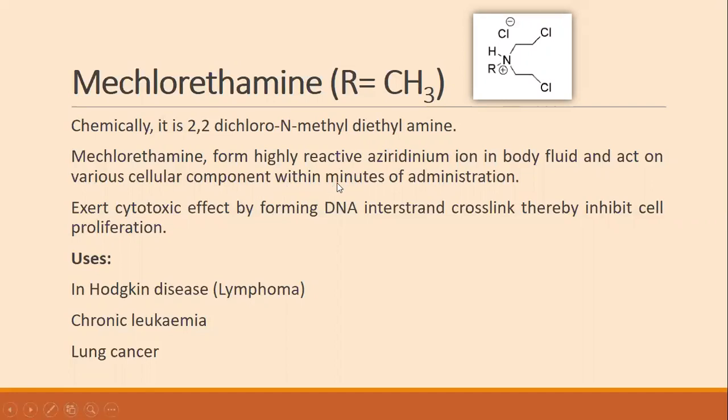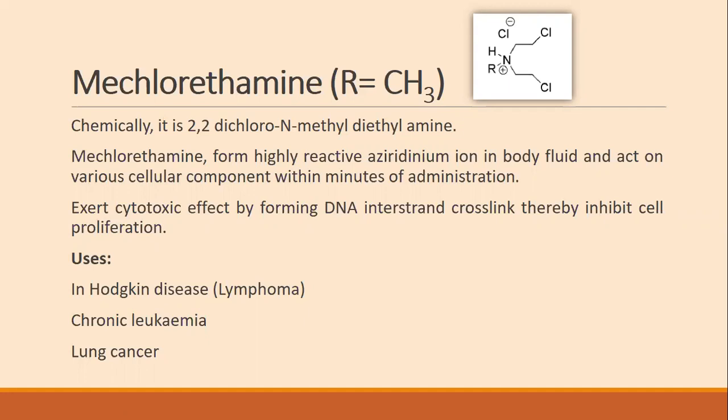Mechlorethamine forms a highly reactive aziridinium ion in body fluid and acts on various cellular components within a minute of administration. Fast action of the drug. Thereby it exerts a cytotoxic effect by forming DNA cross-linking and thereby inhibits cell proliferation.